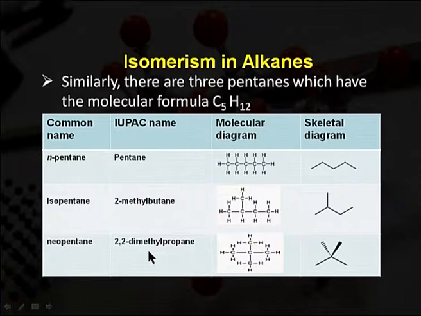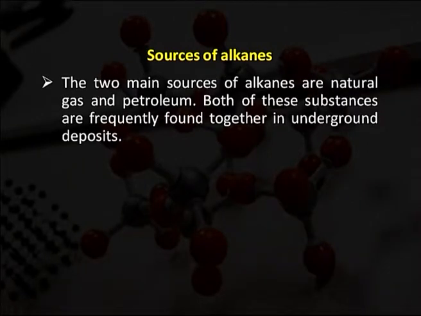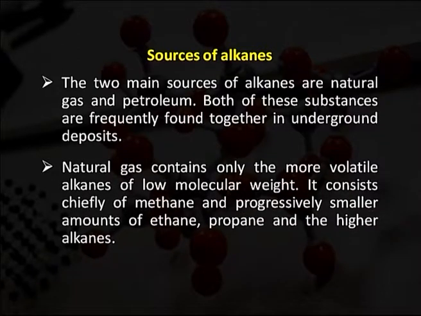Now we will discuss the sources of alkanes. We can get alkanes, or saturated hydrocarbons, from various sources. The two main sources of alkanes are natural gas and petroleum. Both substances are frequently found together in underground deposits. Natural gas contains only the more volatile alkanes of low molecular weight. It consists chiefly of methane and progressively smaller amounts of ethane, propane and the higher alkanes.